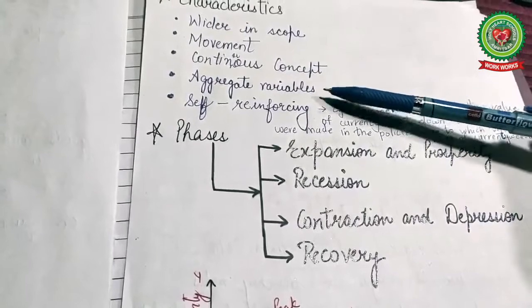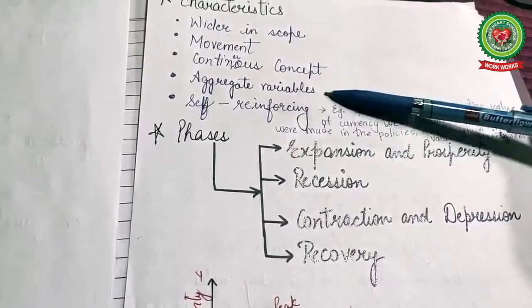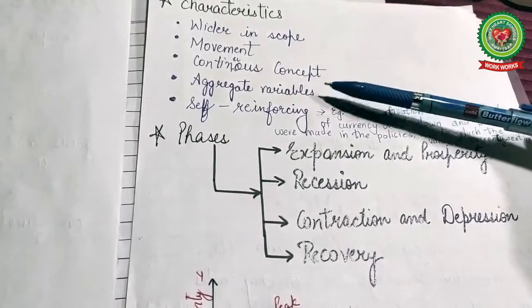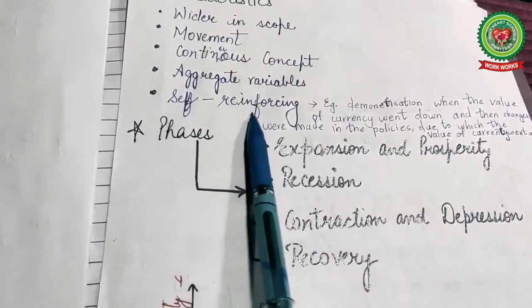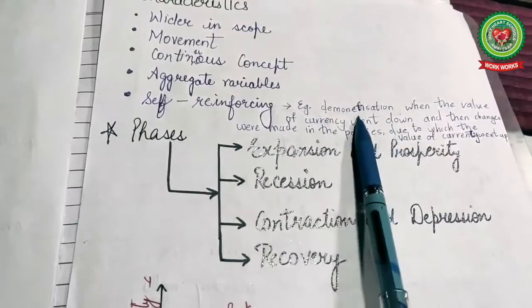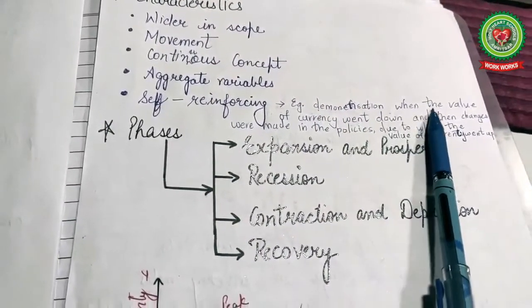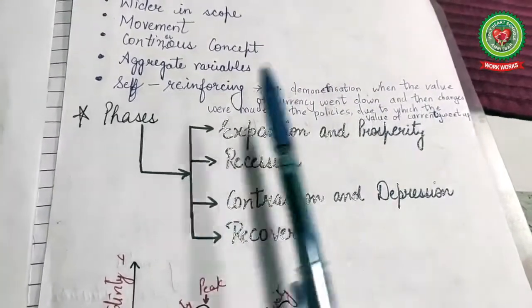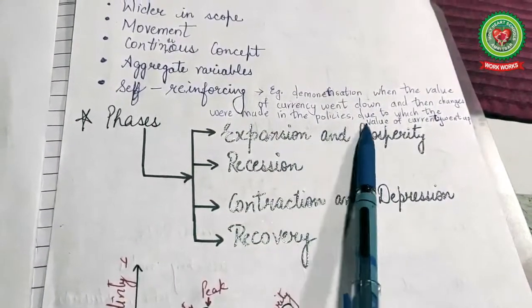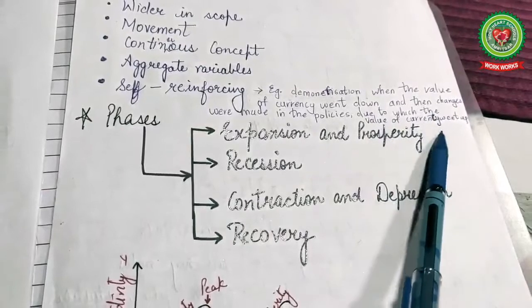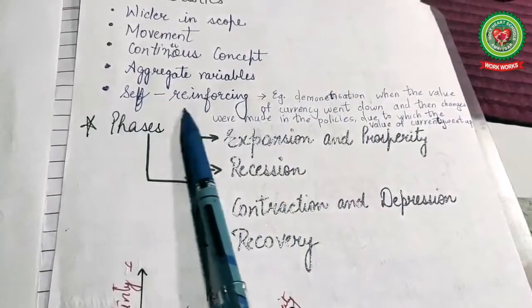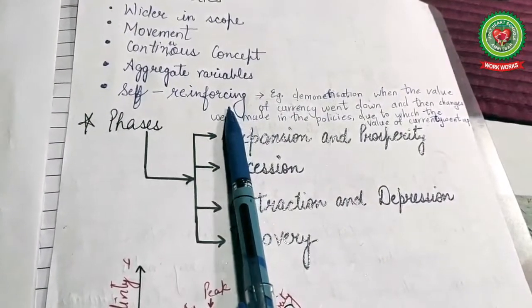These are the variables that are collectively used and this is called aggregate variables. Next one is self-reinforcing. First there was demonetization when the value of the currency went down and then changes were made in the policies due to which the value of the currency went up. So that means it is self-reinforcing.